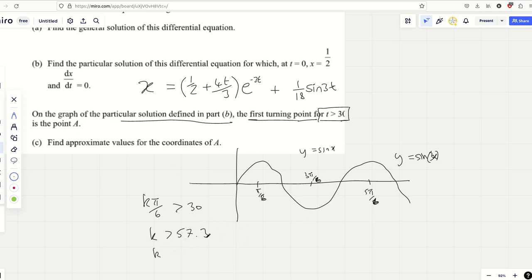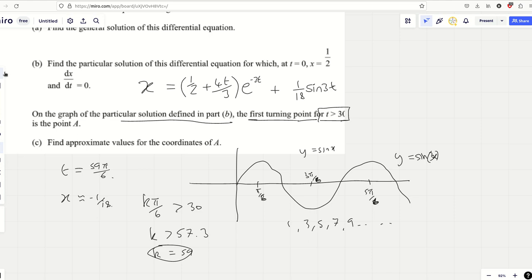What's more, it's not just going to be any old integer. I can't take 58. I've got to take 59 because it goes 1, 3, 5, 7, 9, and just goes through the odds. So k equals 59, and therefore, when I'm finding the first turning point, I'm just going to plug in t equals 59 pi over 6, and then I'm going to find x, and apparently it's roughly minus 1/18. And that is how you do this question.